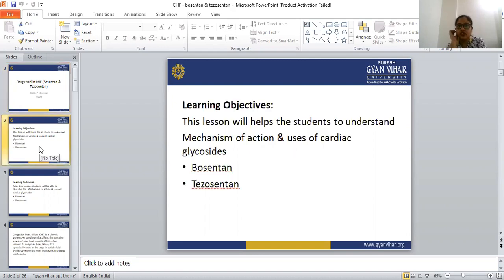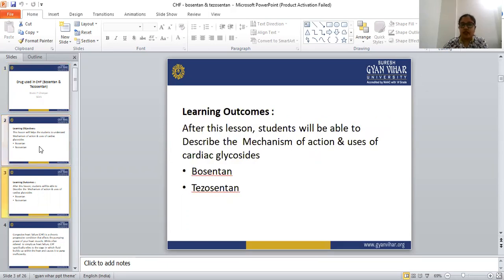The learning objective of this topic is that this lesson will help the students to understand the mechanism of action and uses of the cardiac glycosides, mainly bosentan and tazobactam. The cardiac glycosides are those drugs that are mainly used in the treatment of congestive heart failure. Learning outcomes: after this lesson, students will be able to describe the mechanism of action and the uses of the cardiac glycosides, bosentan and tazobactam.